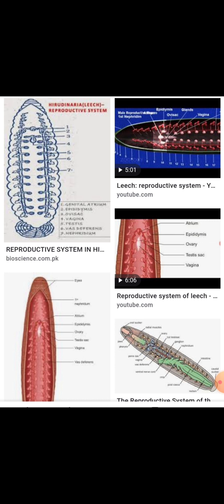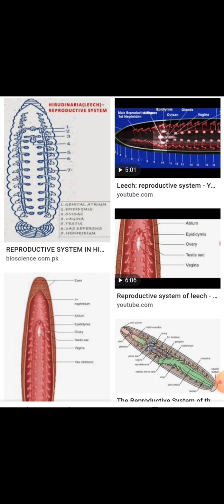It is hermaphrodite and two leeches copulate for cross fertilization. The male reproductive system has testis sacs, vasa deferentia, vasa efferentia, epididymis, ejaculatory ducts and atrium. The female reproductive system includes ovisacs, ovaries, oviducts, common oviduct and vagina.